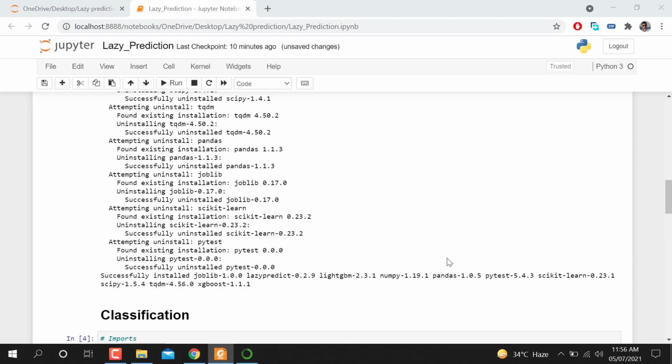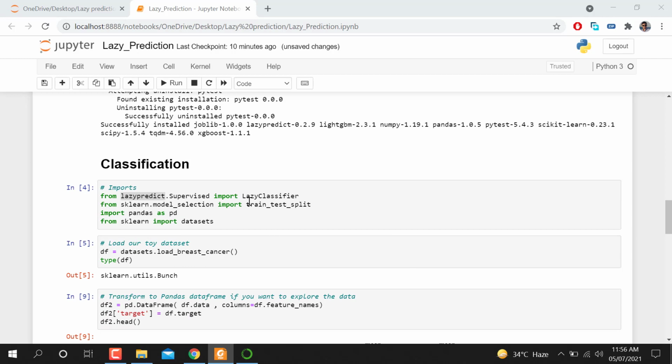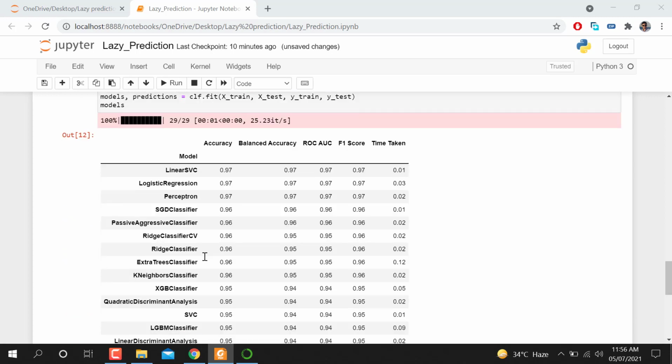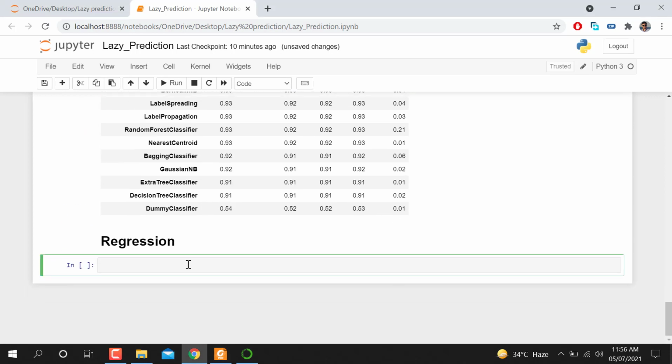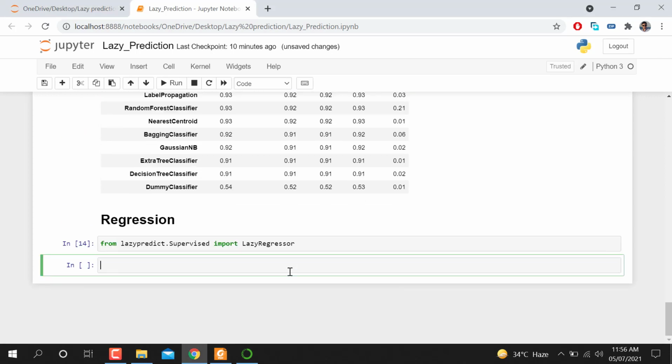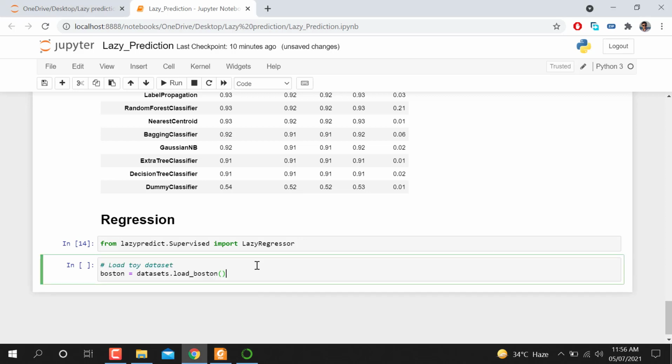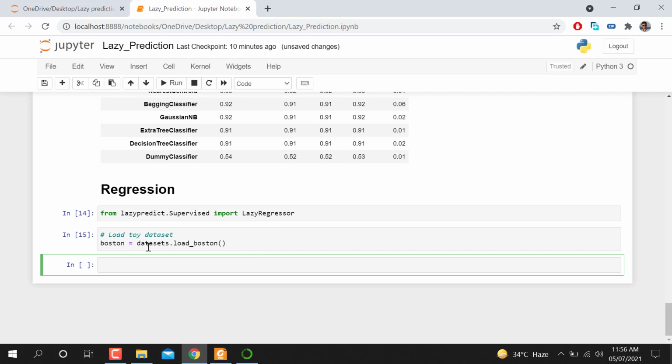If you can see here, we have used a lazy classifier, so that's why we use a lazy regressor. For regression, I'm going to paste the code here. When I run that cell, after that we need to use the data set of regression, so that's why we are using Boston. After running this one, I'm going to split the data set. Before splitting the data, let me show you the data set. I'm going to run this one.